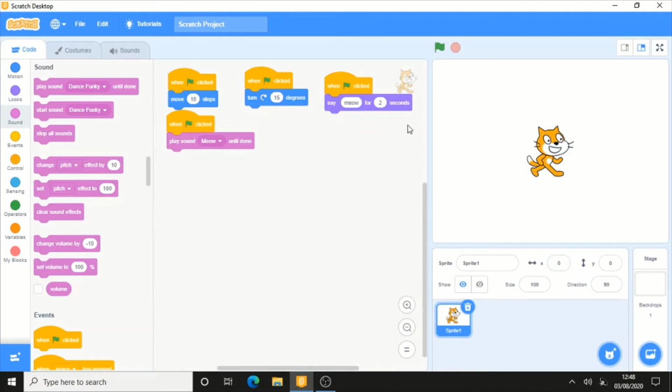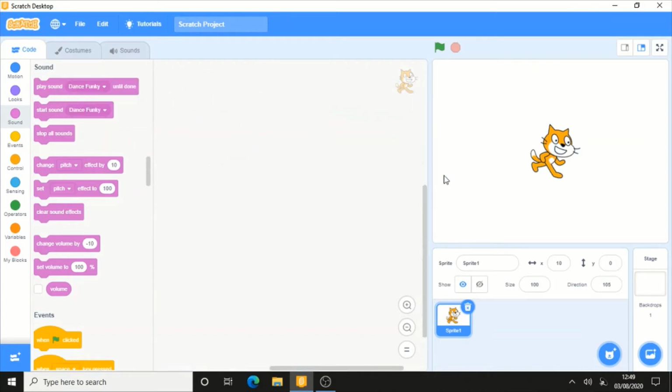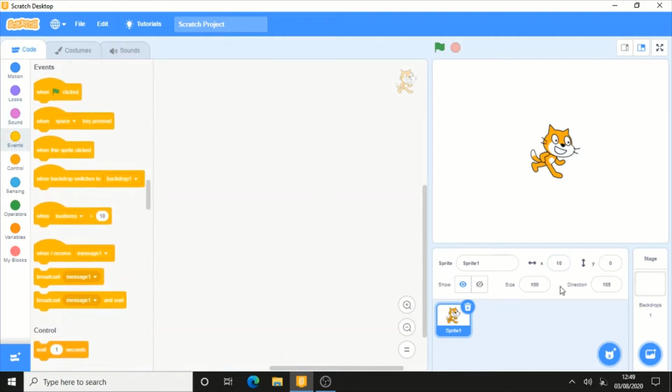When you want all the codes to run simultaneously, you can't click on those codes one by one, as they won't be played simultaneously. So what you can do is click the green flag here and all the codes will run simultaneously. When I click that, you will see that it moves 10 steps and turns 15 degrees at the same time, and it says meow for 2 seconds and also plays the sound meow. This helps a lot to make your animations go at the same time.